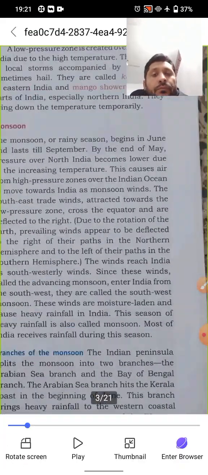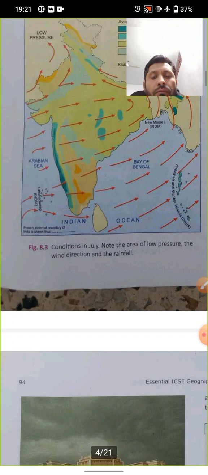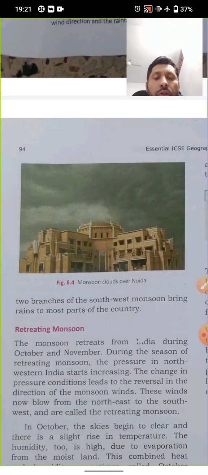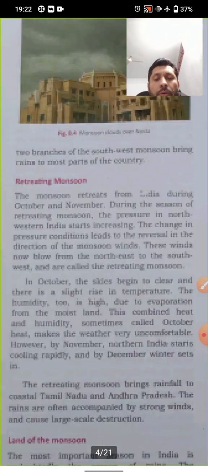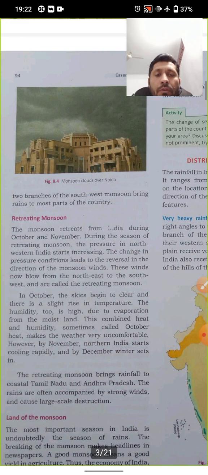So the two branches of the southwest monsoon bring rain to most parts of the country. That is why we have rainfall. You can see how monsoon clouds are shown over the Noida place. Let us see the retreating monsoon, then we will read about the land of monsoon.